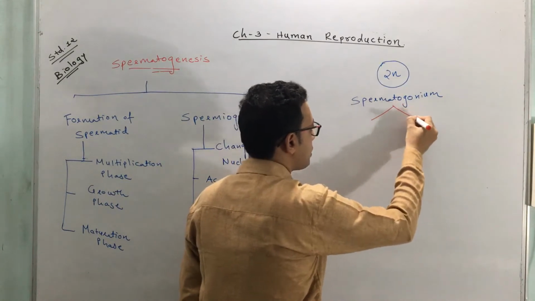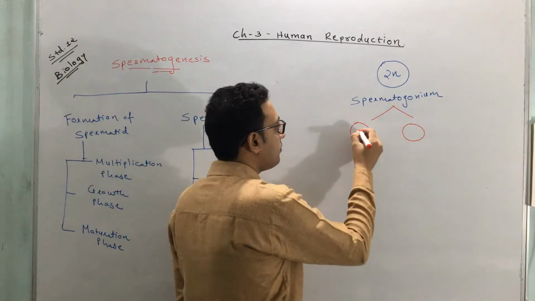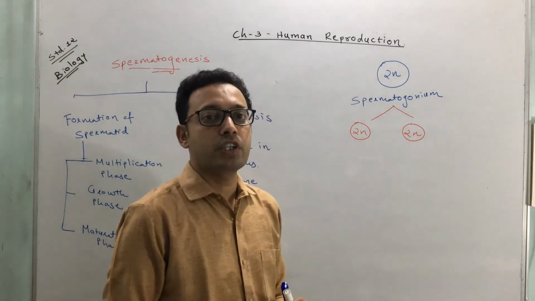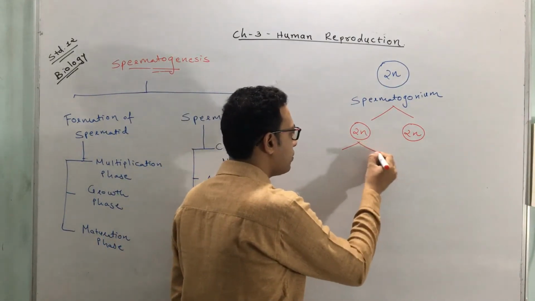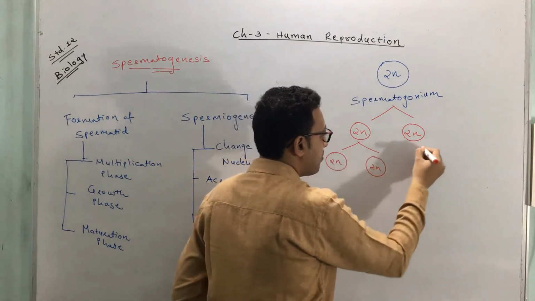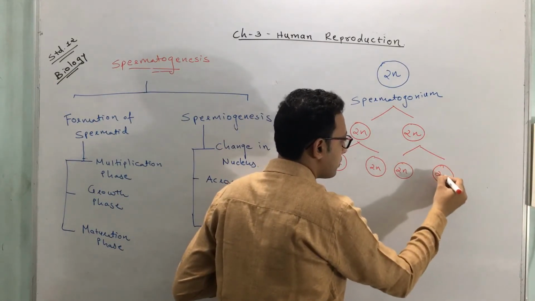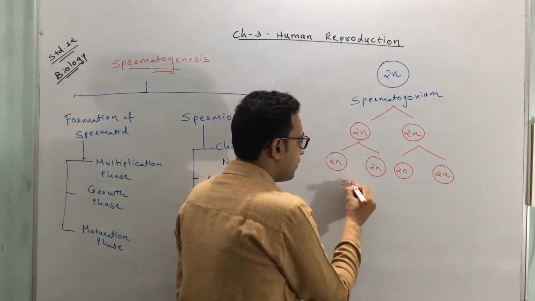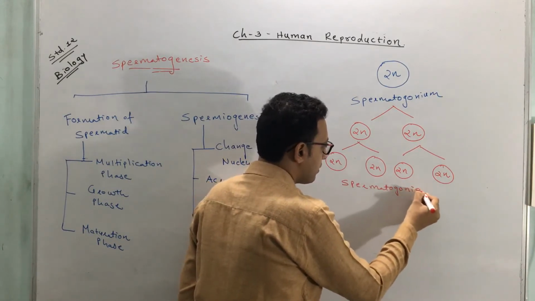How does the multiplication process start? It divides by a process called mitosis. In mitosis, how many daughter cells are produced? Two daughter cells are produced. The process continues, the cells continue to divide, and many cells are produced. We call them spermatogonia.